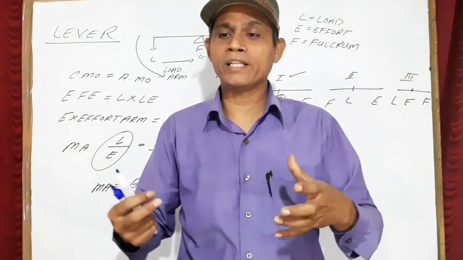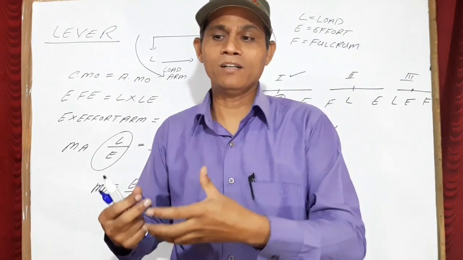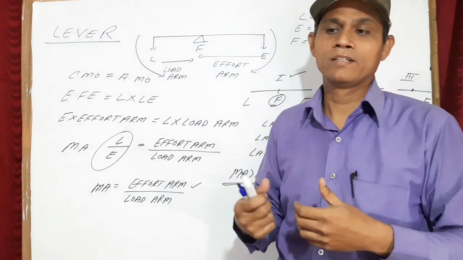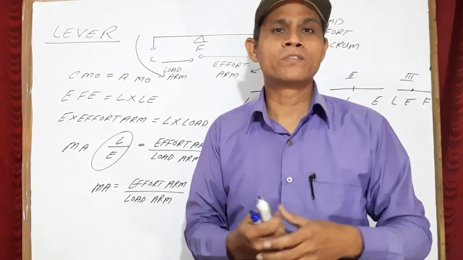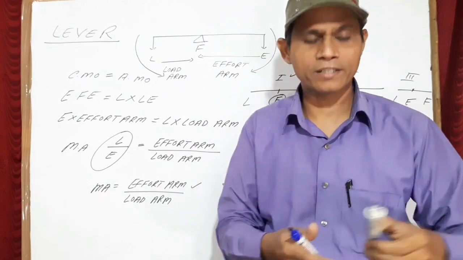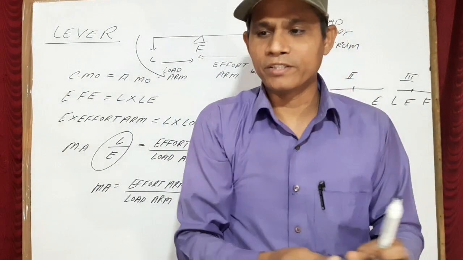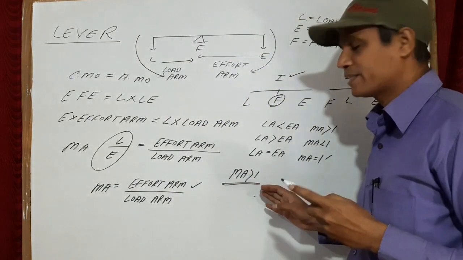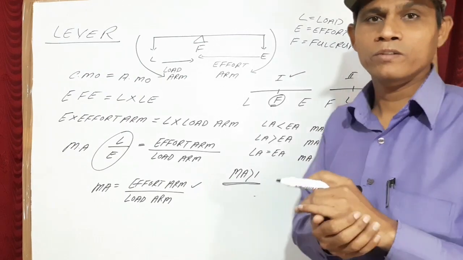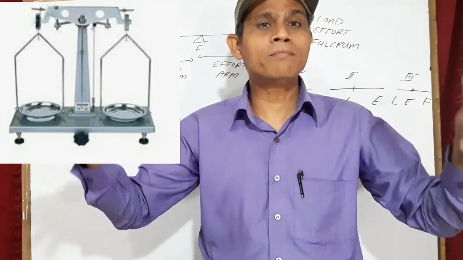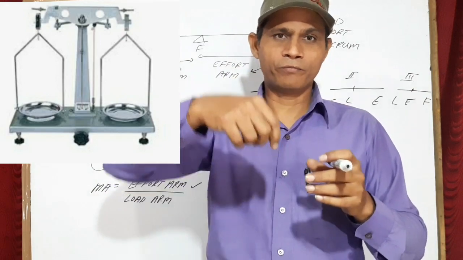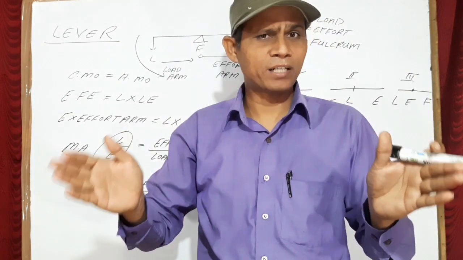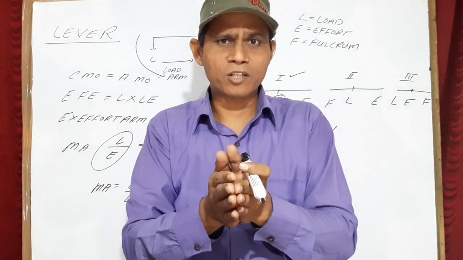So a shear for cutting sheets has a longer handle. Why, I have explained to you. Crowbar, claw hammer, pliers, and so many examples are there where the mechanical advantage is greater than 1, that I have discussed with you. Now the second case, when the mechanical advantage is equal to 1. Physical balance is the example. Here the fulcrum is in the middle, therefore in that case, mechanical advantage will become equal to 1.